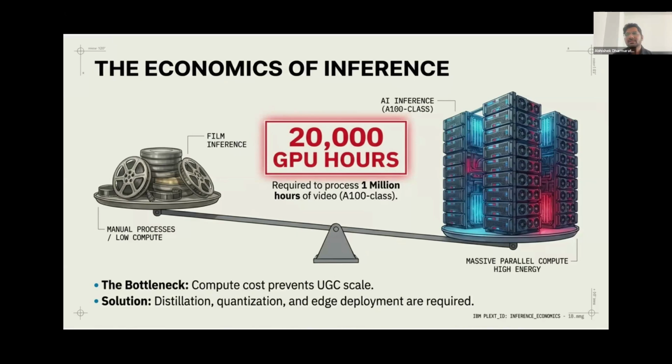Recent economic modeling suggests that processing just 1 million hours of video using these heavy multimodal AI encoders requires tens of thousands of GPU hours on even the best A100 class hardware racks. To make this technology economically viable rather than just a massive money pit, the industry is frantically researching and prioritizing advanced optimization techniques, specifically focusing on model distillation, aggressive quantization, and local edge deployment strategies.